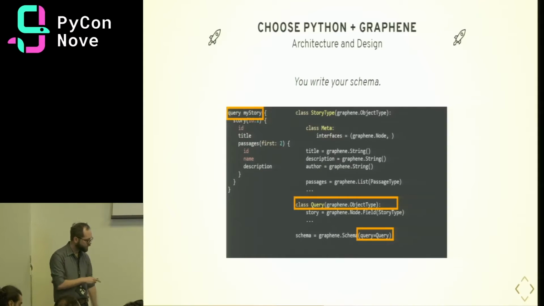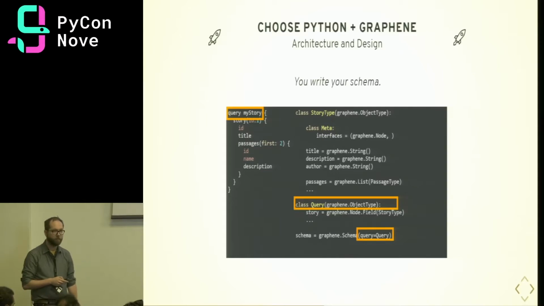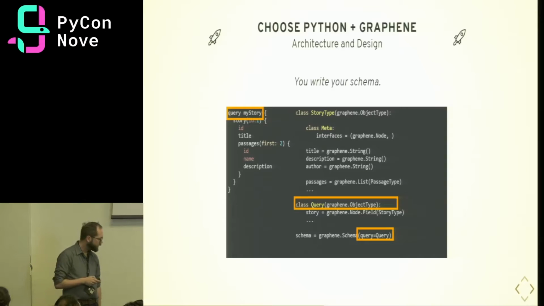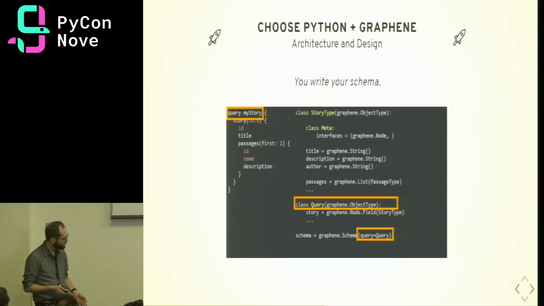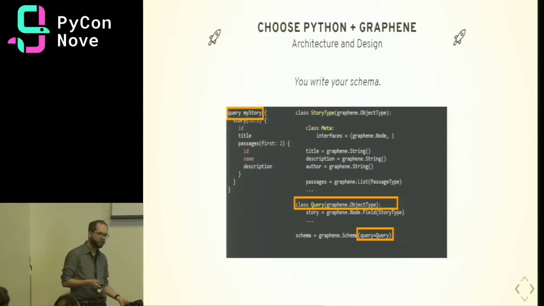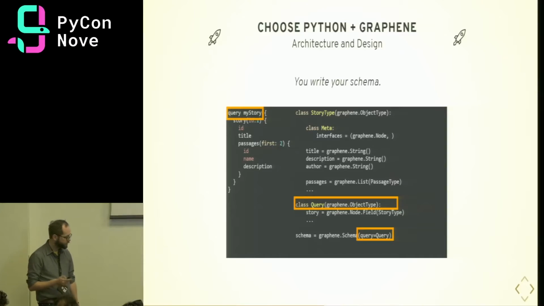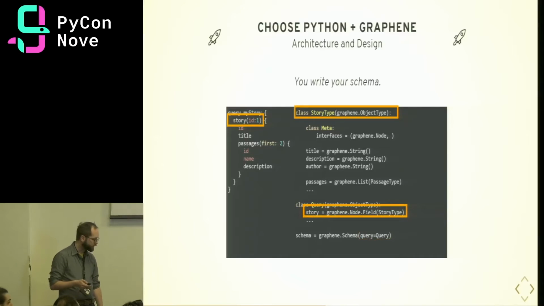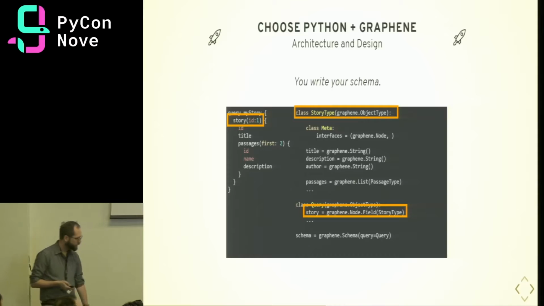So on the left, we have our query that we saw before, same exact one. And we'll just walk through it as Graphene would resolve this query. So we have our root query object, which is on our schema. And that's just an object that we create by extending Graphene object type. On the query, we have a field story, which we also define as a custom type extending Graphene object.